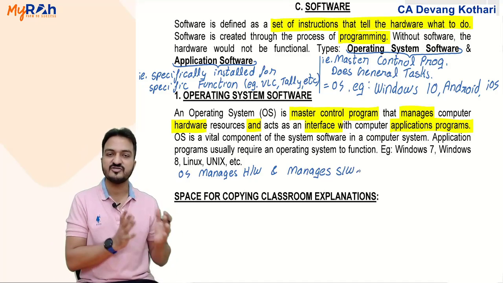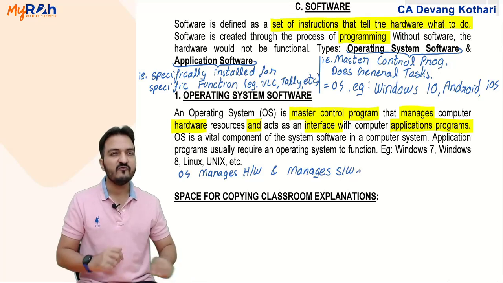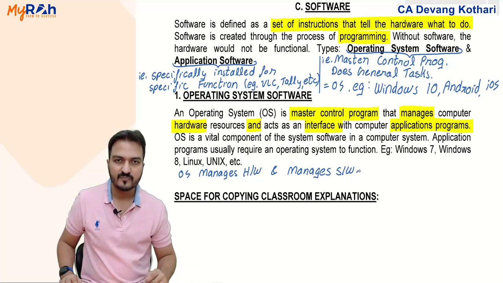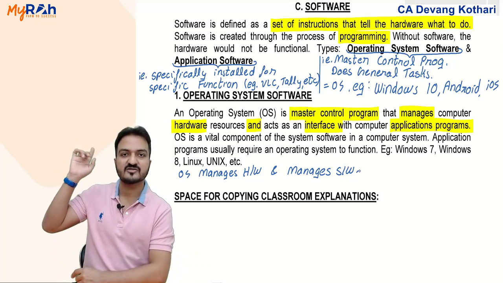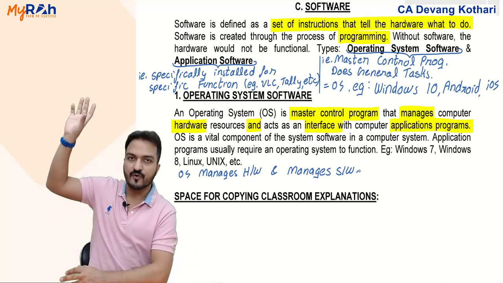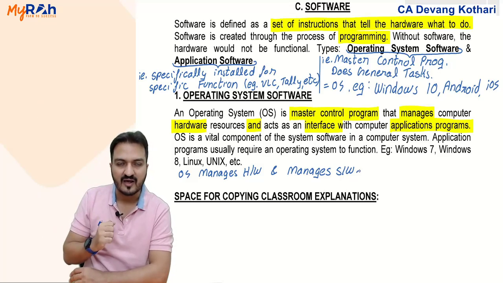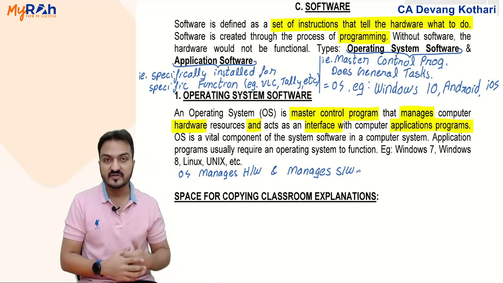Managing hardware, managing software. Managing hardware means deciding when to use which hardware. Remember, when I double click on that song file, the song will come from hard disk to the RAM. Who is bringing it from hard disk to the RAM? Who manages that? Operating system.